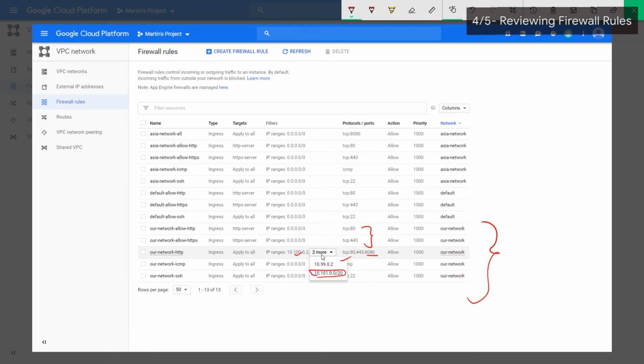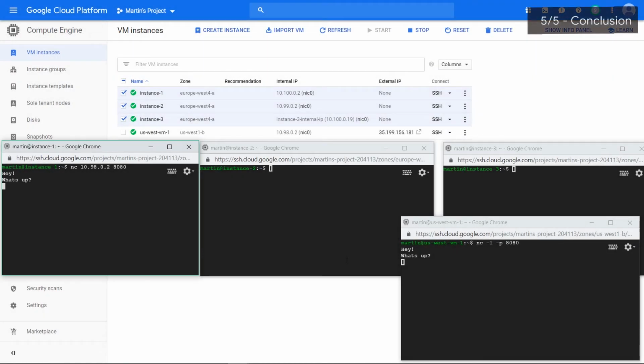Now, if you guys paid close attention, the VM I created in Oregon falls within this network range, and that's why it's actually able to communicate on these particular ports. If I change the IP address of the one in Oregon, it'll fall out of this particular range and communication will not be allowed. So I guess this is not much of a eureka moment, but it is good to know that so long as you have a single network, all your virtual machines have the ability to communicate with each other so long as you set up adequate firewall rules, and it really doesn't matter what subnet they're in. So you can have one in Tokyo, another one in Brazil. So long as they're in the same network, any virtual machine has the ability to talk to each other so long as you set up the right firewall rule.